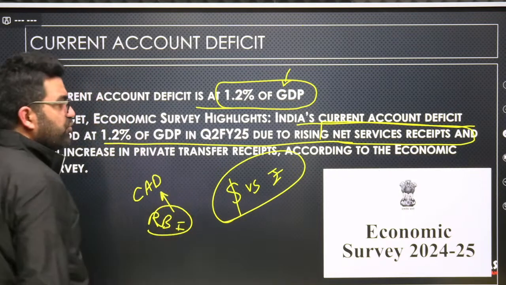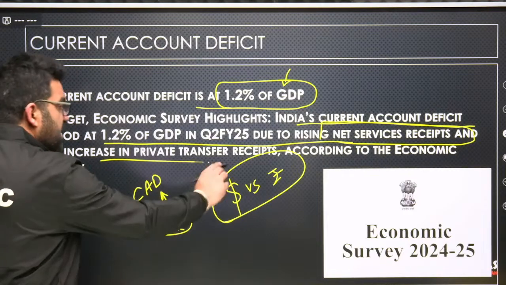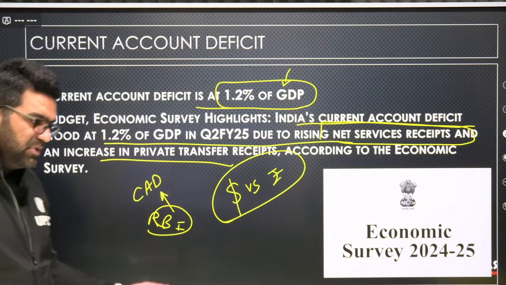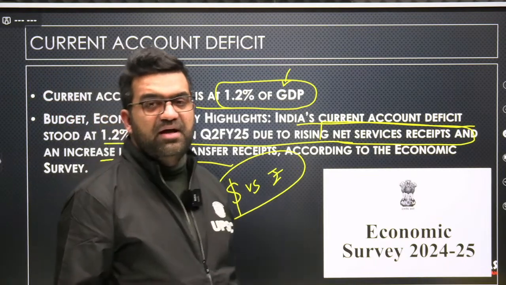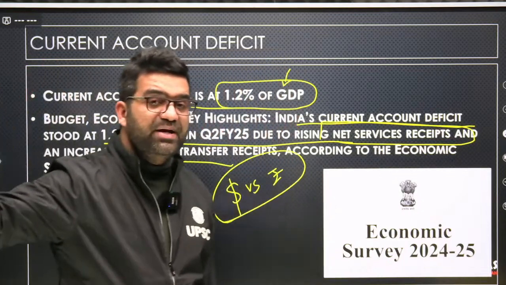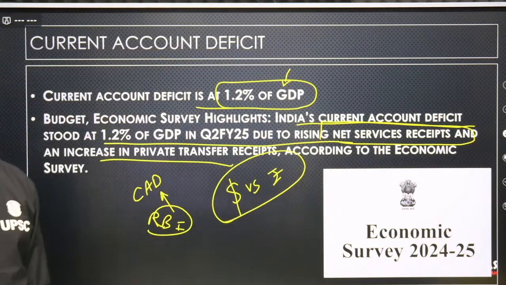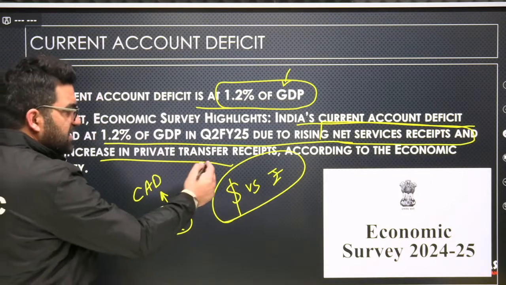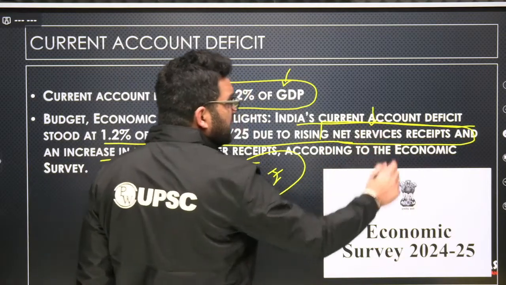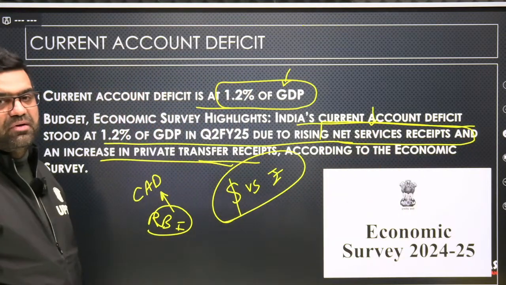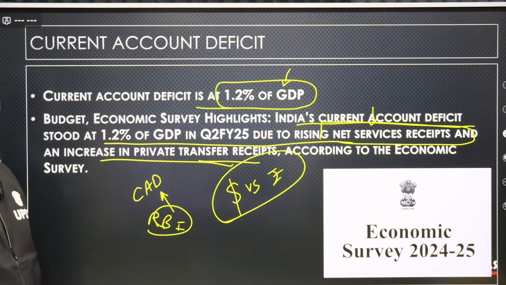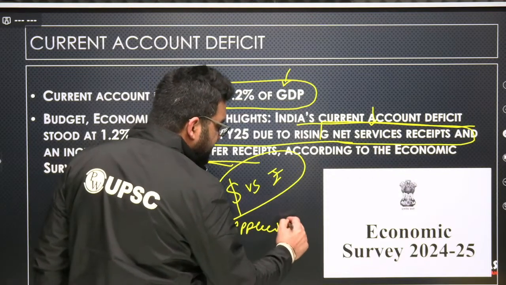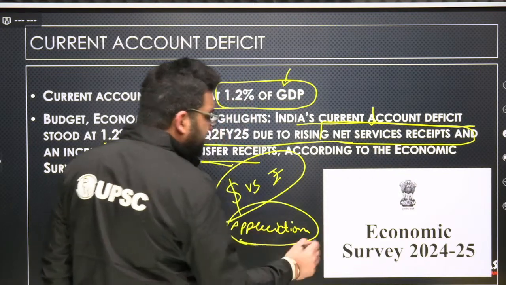current account deficit well. Okay, but on the other hand, increase in the private transfer receipts. Transfer receipts, you all know, like foreign remittances, etc. Then if somebody is owning a hotel in US and is getting some money as the rent for that hotel, or a restaurant in Canada, for example. Okay, so those transfer receipts and rising net service sector receipts are leading to reduction in current account deficit, even though dollar has been appreciating in the recent past ever since the rally around the victory of Donald Trump.